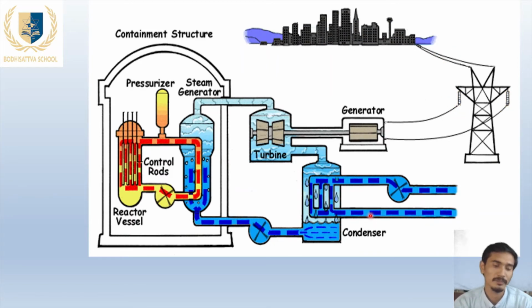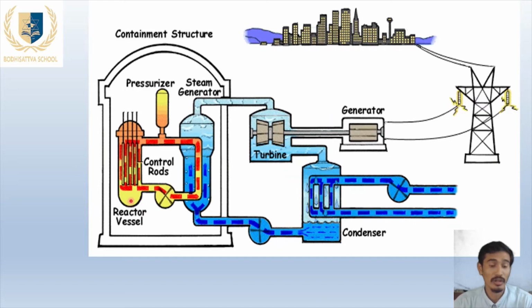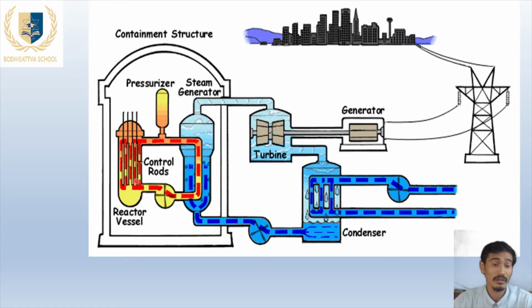In the picture, first is the reactor vessel. In the reactor vessel, the uranium is bombarded in the form of the chain nuclear fission reaction, which I have already shown you in the animation.